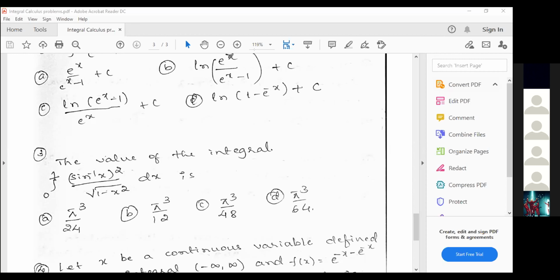Pi cube by 64, sir. I think that's not right. Did anybody get a different answer? Let's check. Pi cube by 64.